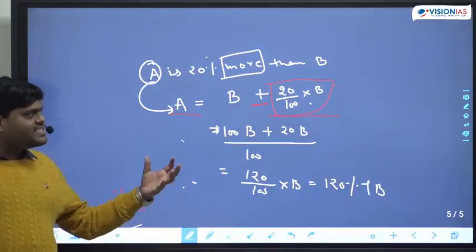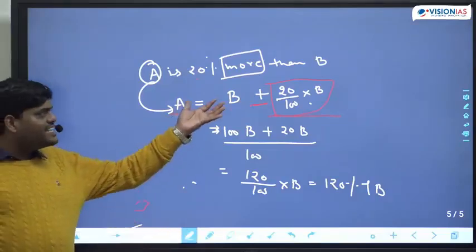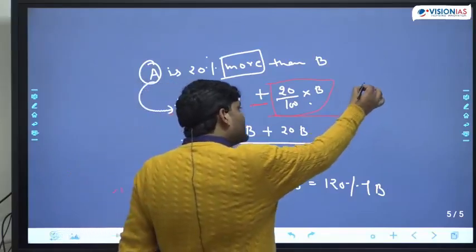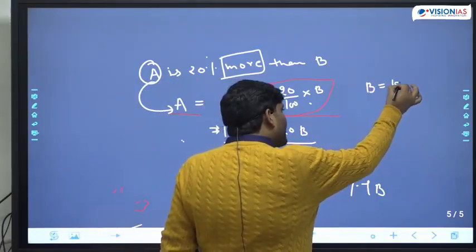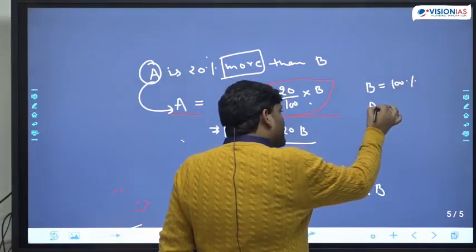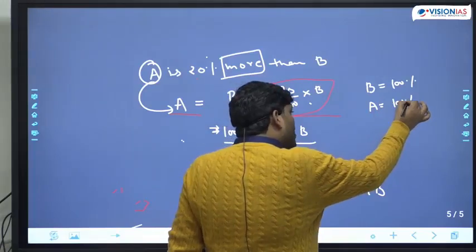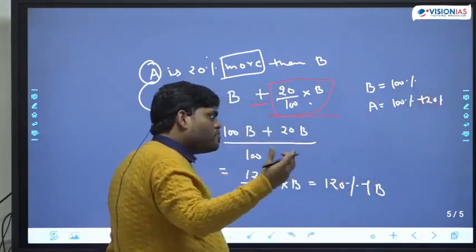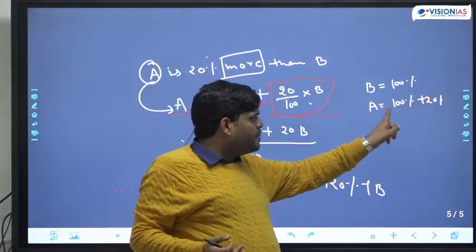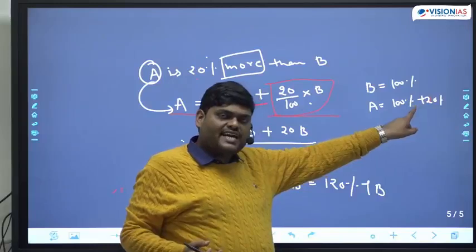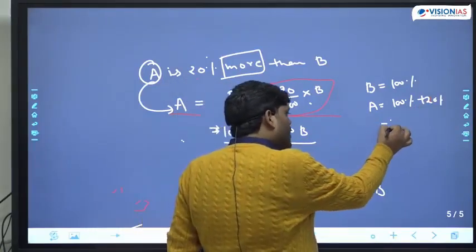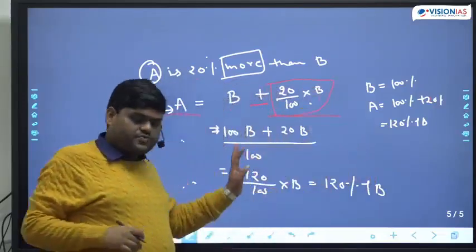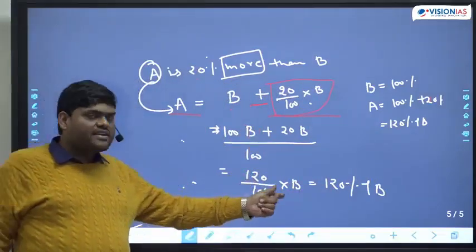Or you can write this directly also. A is 20% more than B. That means if B is 100%, how much will A become? A becomes 20% more than B, or not? So A becomes 20% more means addition, then this will become 120%. You can write this without doing all this. This is for understanding purpose. Otherwise you can write directly.